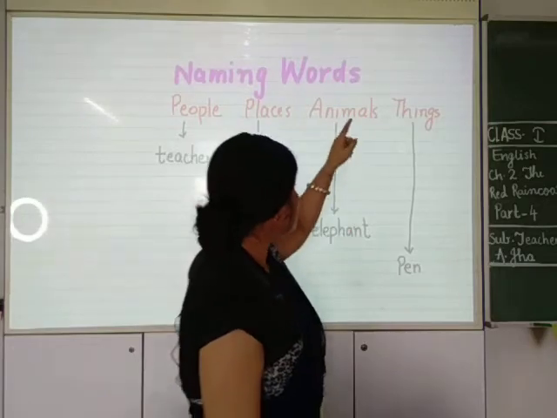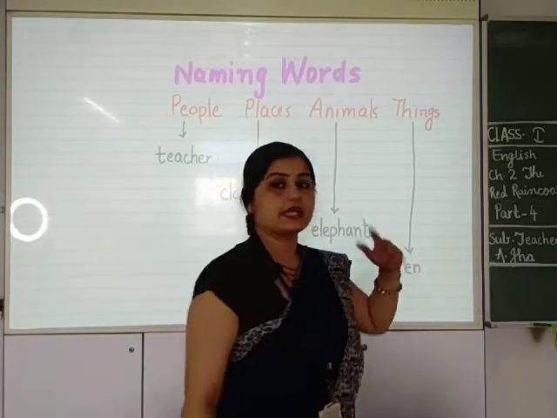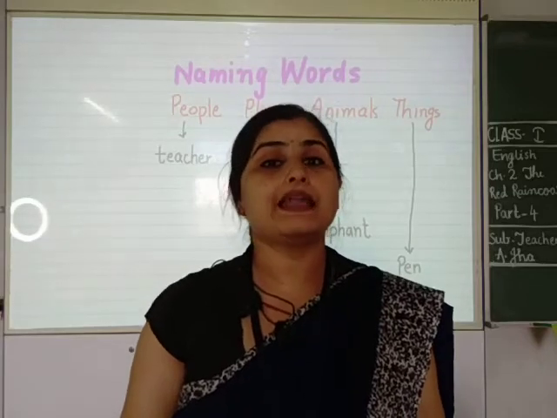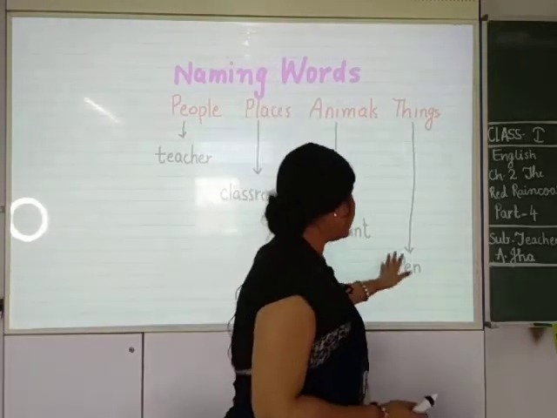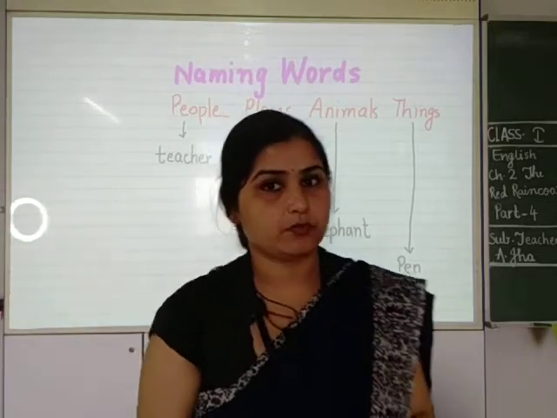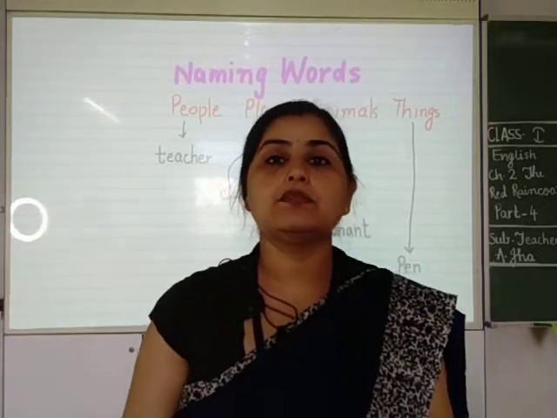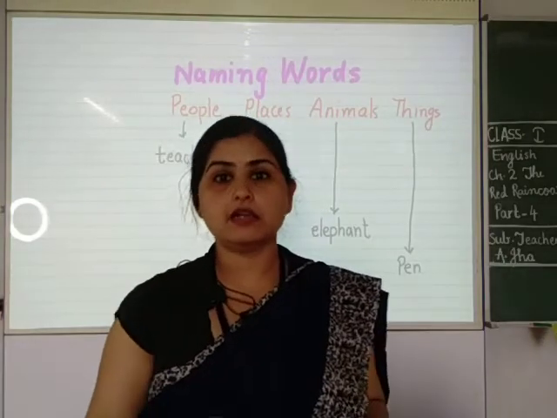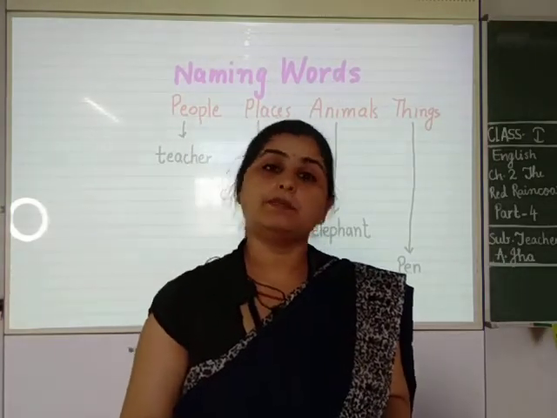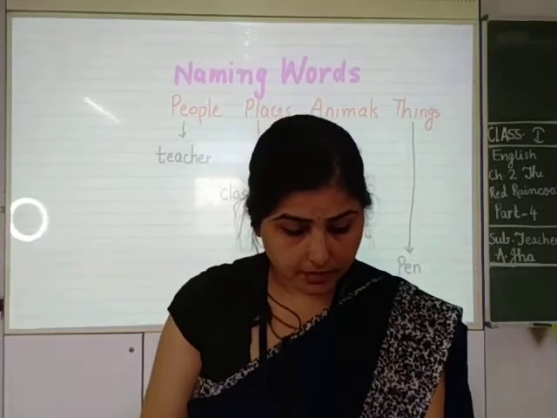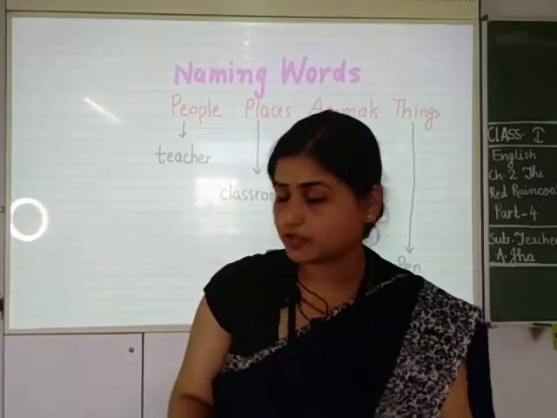And things. Things means anything that has no life. कोई भी ऐसी चीज जिसमें लाइफ ना हो, ठीक है। Here you can take sun, moon, stars also. Okay, sun, moon, stars, air, then soil, water, वो सब भी नेमिंग वर्ड्स होते हैं।